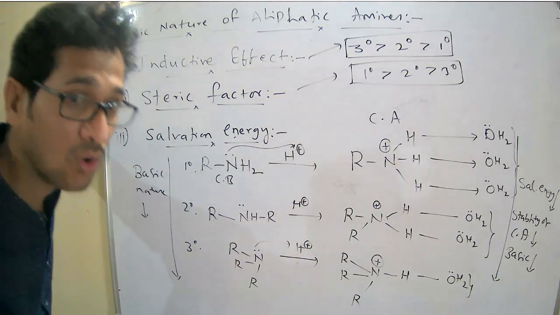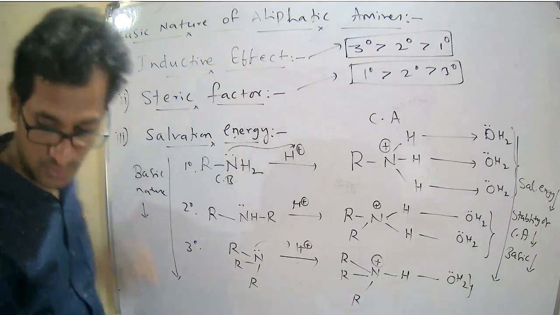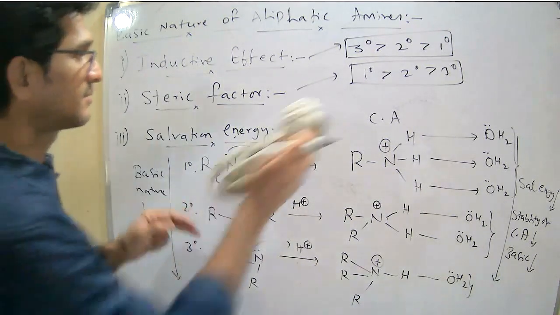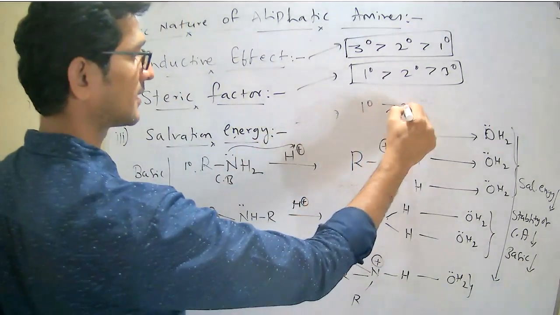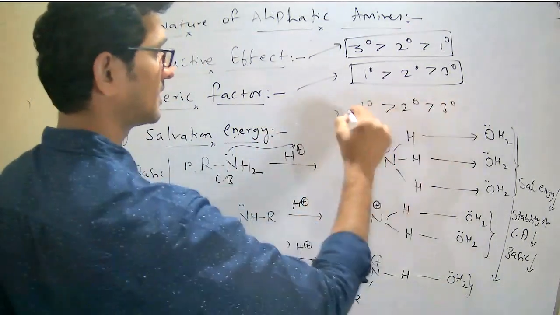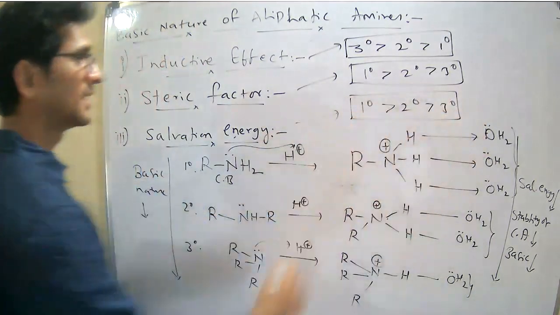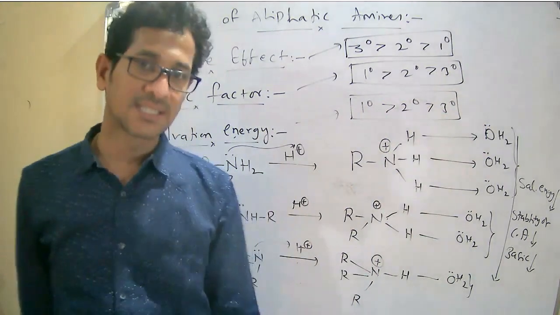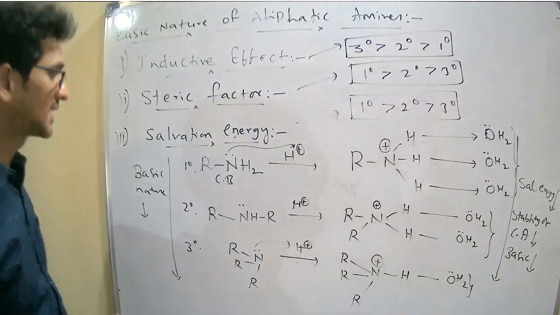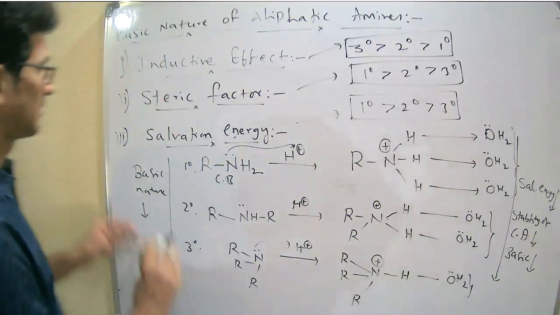So which is more basic in nature according to the solvation effect? Primary, secondary, and tertiary. Okay. So these are the three factors which decide the basic character of aliphatic amines.